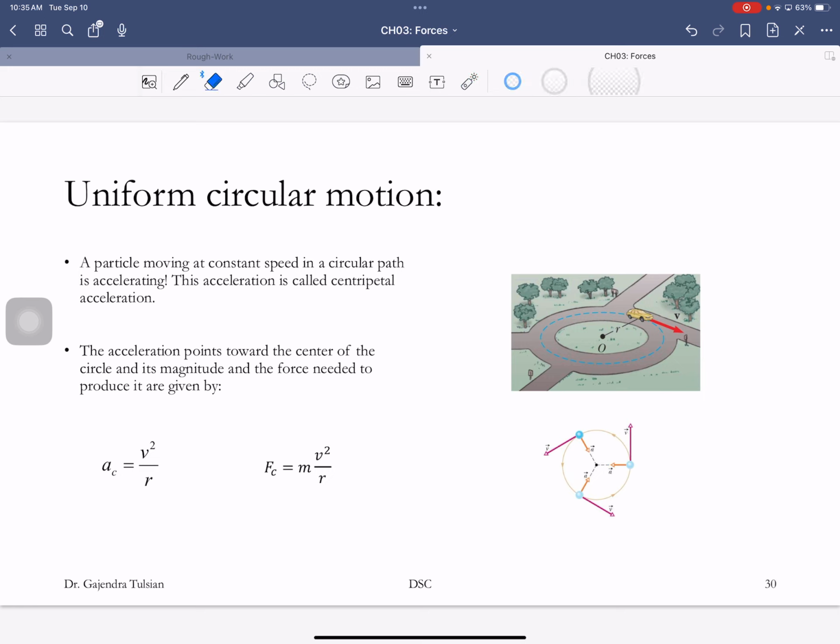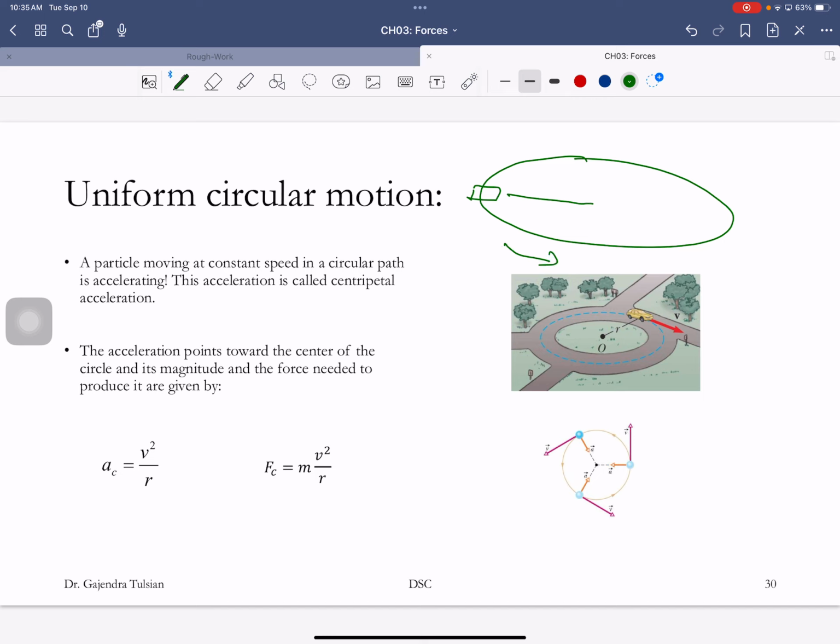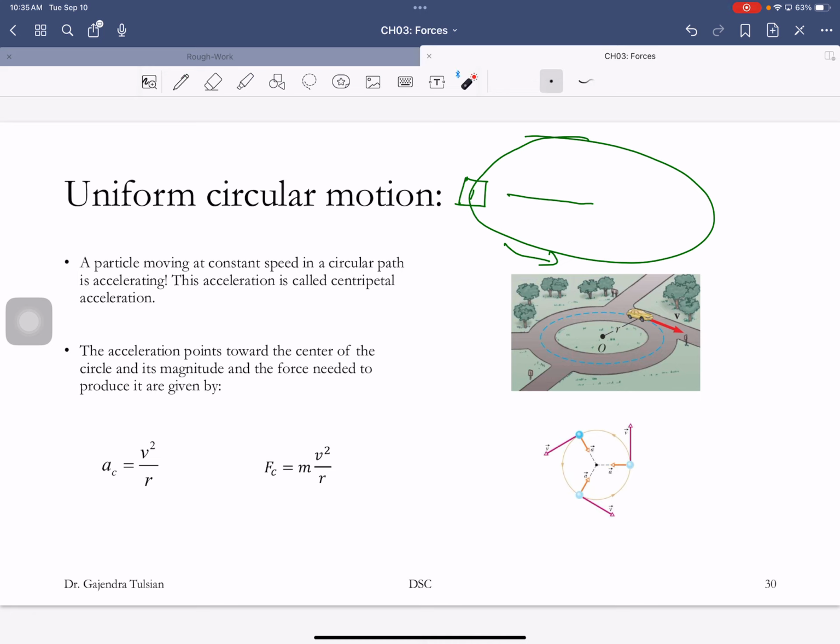So in a centrifuge, you have a circle like this, you put blood in a tube like that, and it spins like crazy. So the acceleration is toward the center of the circle. There is the centripetal acceleration.